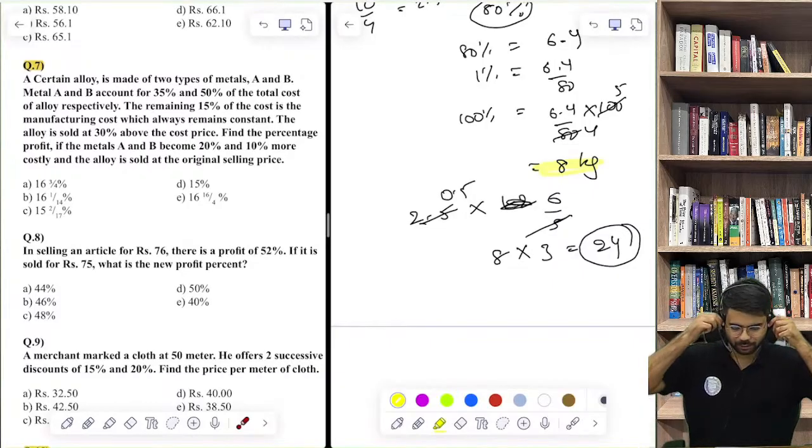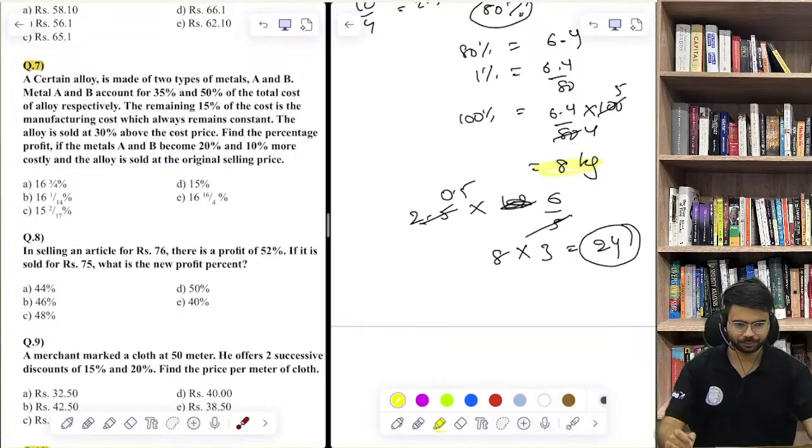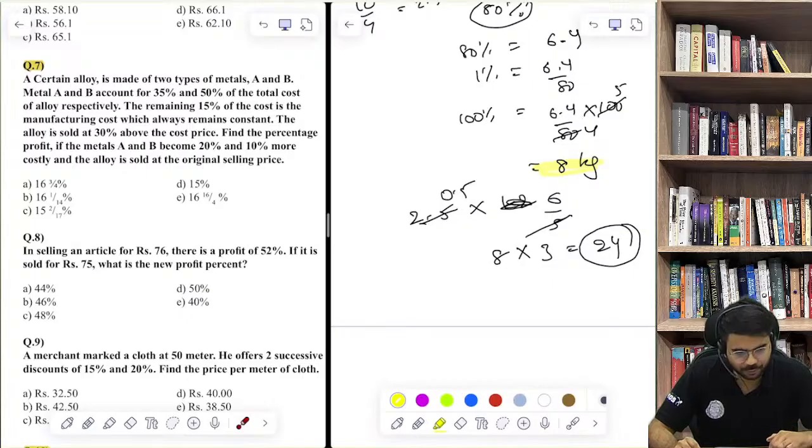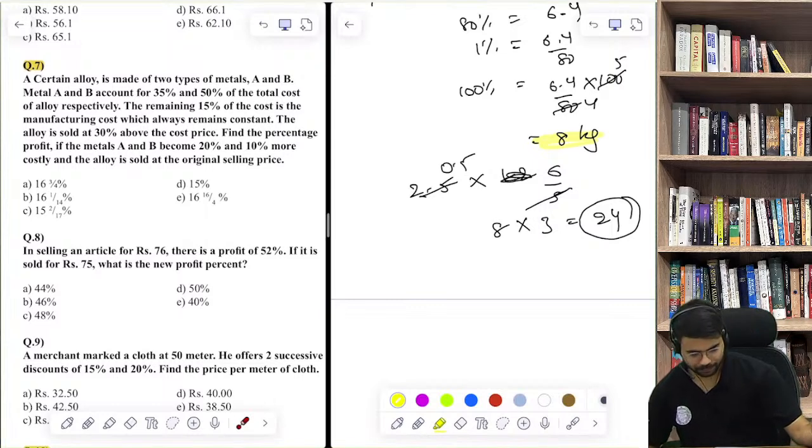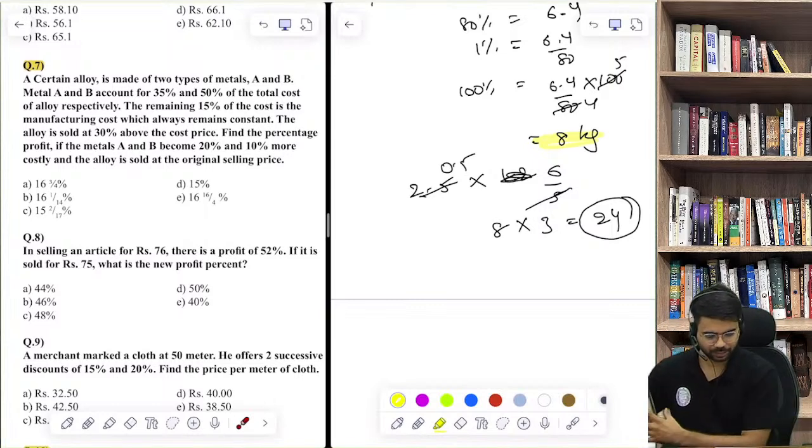So anybody done with this question 7th? Amit says option number A, 16 1 by 4 or 16 3 by 4. It's 3 by 4 and 1 by 14. So these are different options.